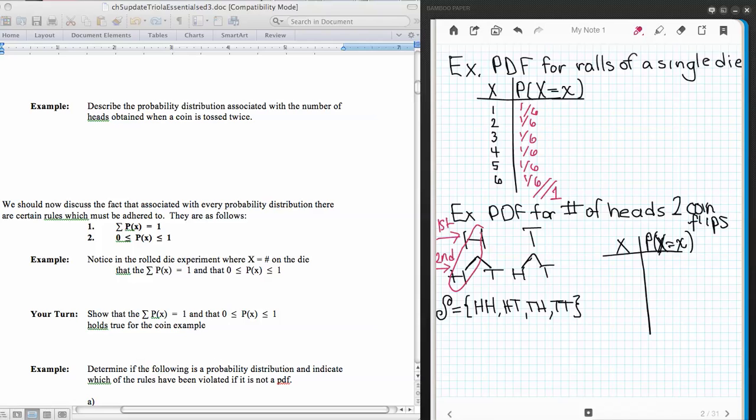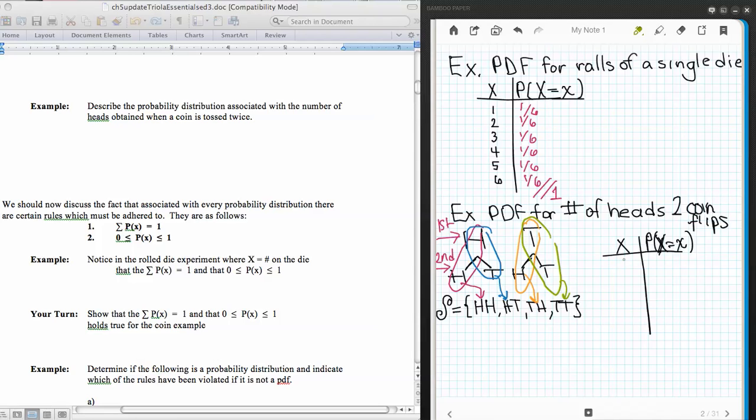Here we have a heads, heads. That's that one right there. And then the next one we would have a heads, tails, and that would give us that one right there. And then next we would have a possibility of a tails, heads. That's that right there. And then finally, we'd have a possibility of a tails, tails, and that's right there. So that becomes our sample space.